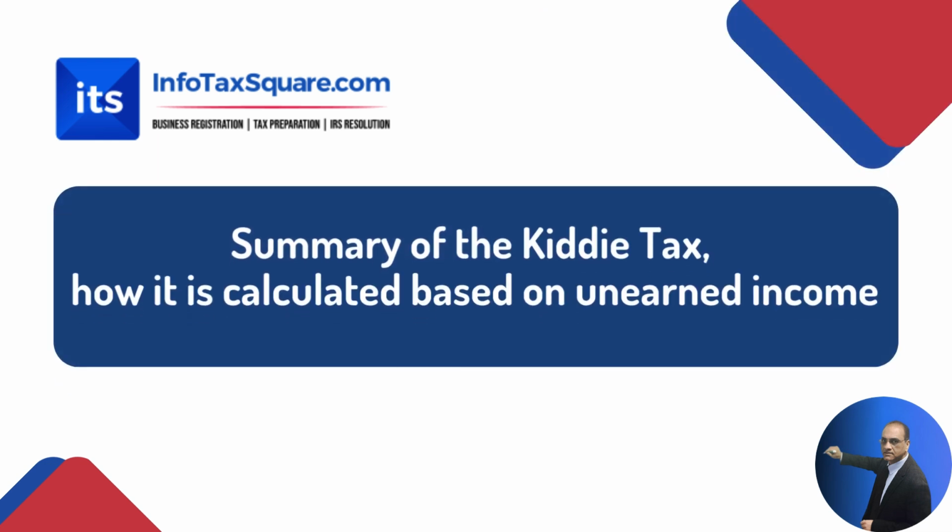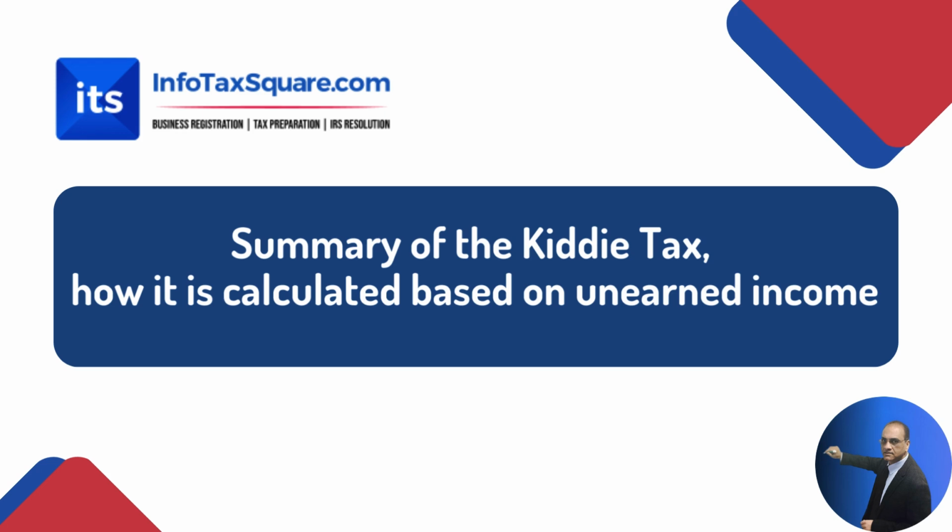Now I'm going to summarize the entire topic of Kiddie Tax, what we have learned so far. What is the objective of Kiddie Tax? The objective was to impose taxes or restrictions on those parents who transfer or shift their income to their children to avoid paying taxes. There are 4 steps to be followed in order to calculate Kiddie Tax, and Kiddie Tax is only calculated on the unearned income, not on the earned income.